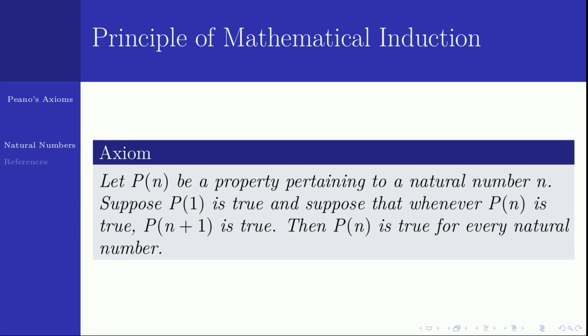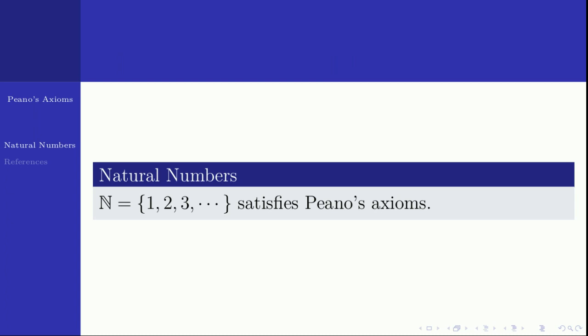A collection satisfying the principle of mathematical induction, along with the other four axioms, is natural numbers. So we have 5 axioms. These 5 axioms together are called Peano's axioms. So I can define natural numbers as a collection which satisfies Peano's axioms. Similarly, there are various ways to redefine natural numbers. This is one method. So natural numbers are the collection which satisfies Peano's axioms.